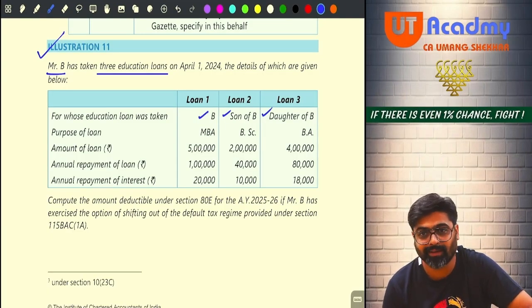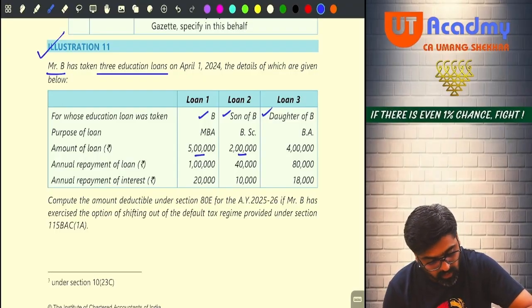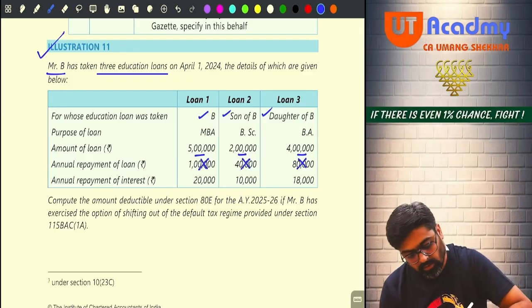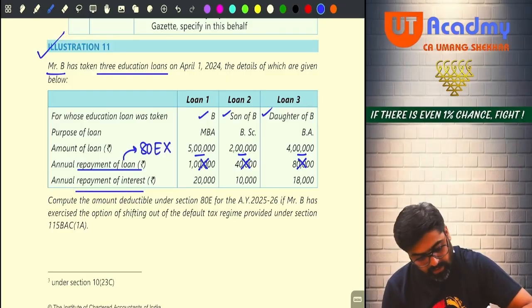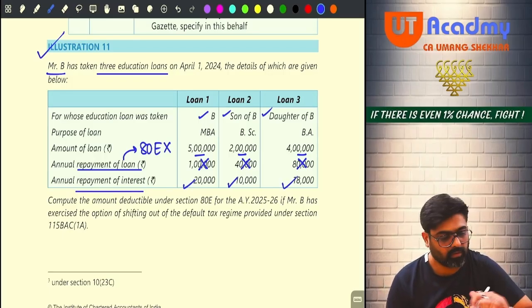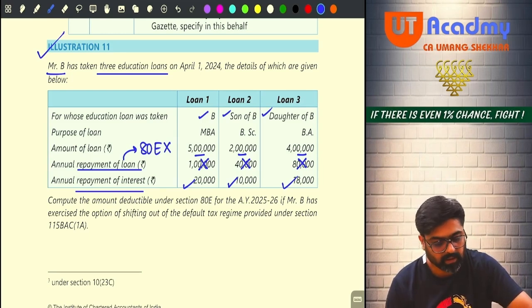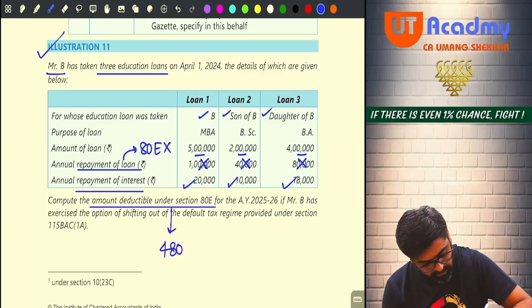We do MBA after 12th only. BSc, we do after 12th only. BA also after 12th. So all are higher education. Amount of loan is 5 lakh, 2 lakh and 4 lakh. Annual repayment, cross, because repayment of loan does not qualify under section 80E. Only the interest will be qualifying: 20, 10 and 18. All the interest will be allowed. So what will be the total amount? 20 plus 10, 30, 30 plus 18, 48. So total amount deductible under section 80E will be 48,000.